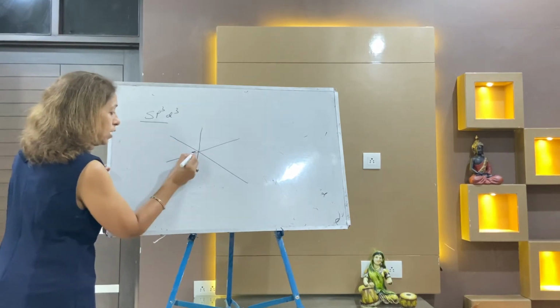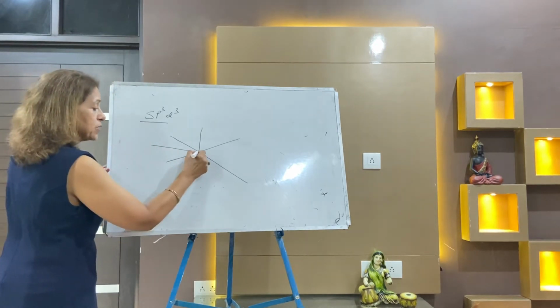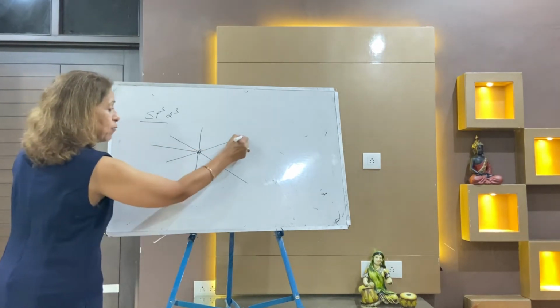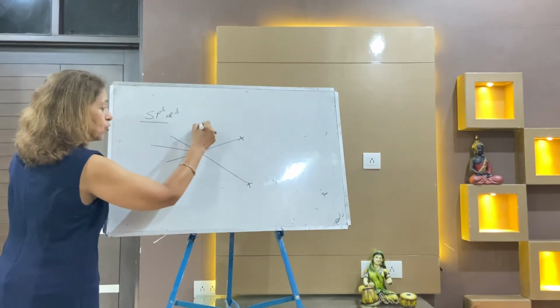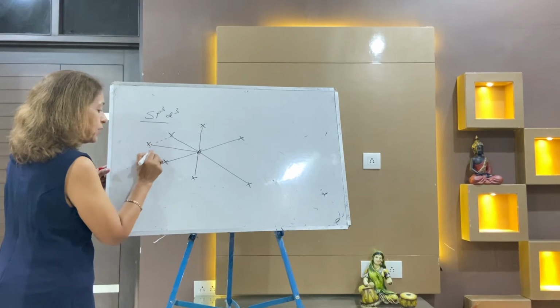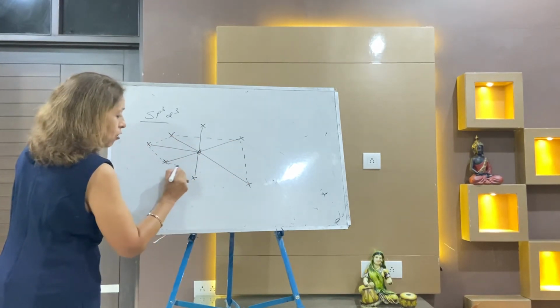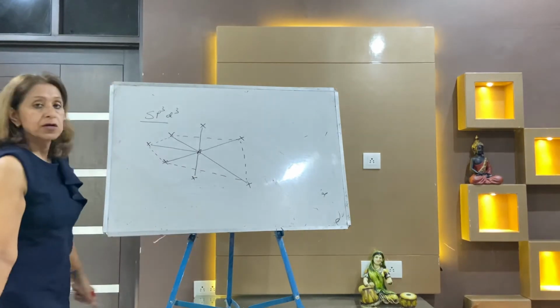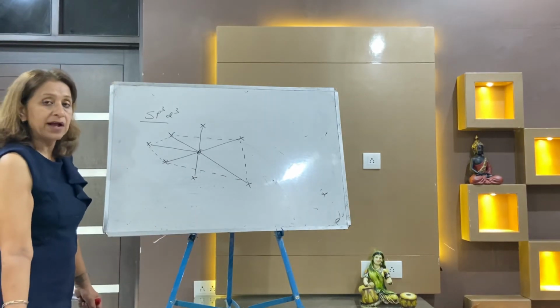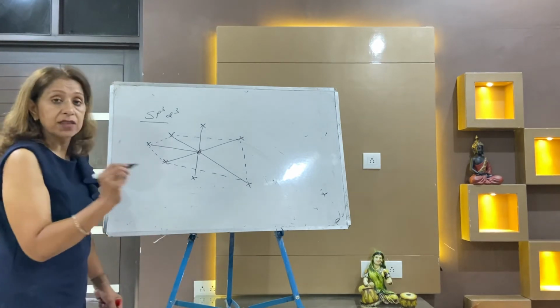It is AX7 type: 1, 2, 3, 4, 5, 6 and 7. You can check all 7 are bond pairs. So it is pentagonal bipyramidal, with angles 72 degrees and 90 degrees. But these 7 are bond pairs.